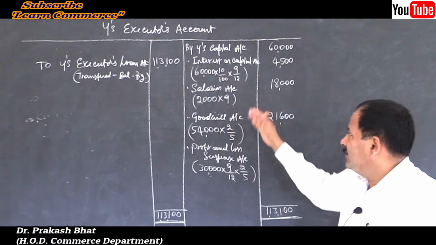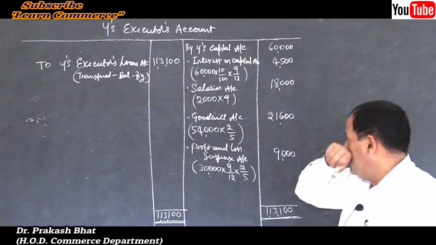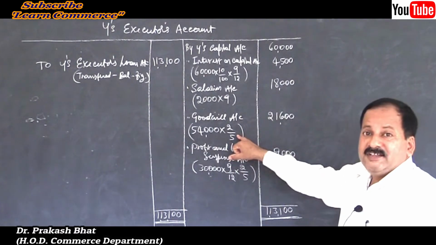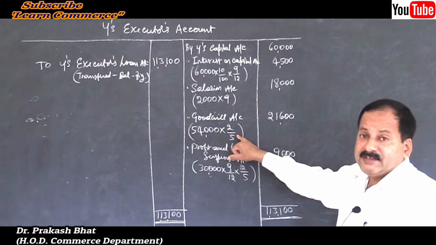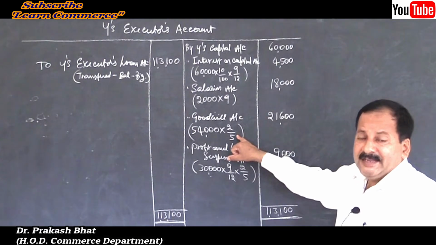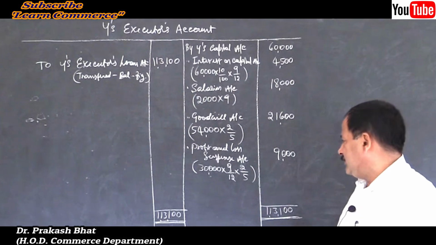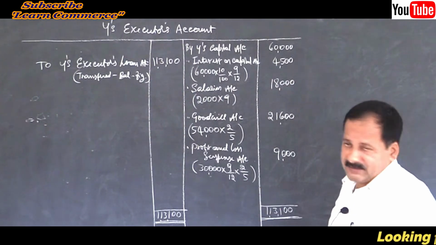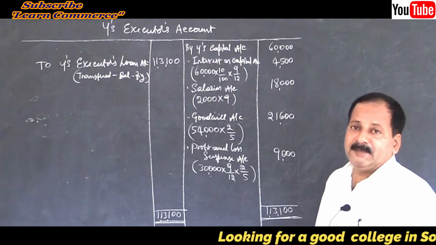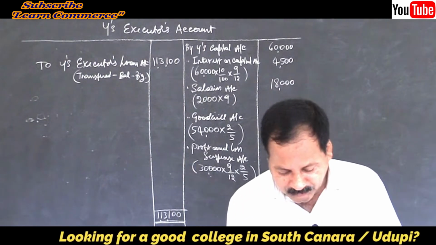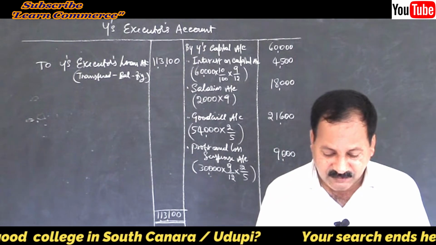So use the logic. Here goodwill account for his share is given without considering the date of death, isn't it? Then profit and loss suspense, current year's profit calculated till the date of death. That's all. Very simple. Let us move on to the next problem. Problem number 5.